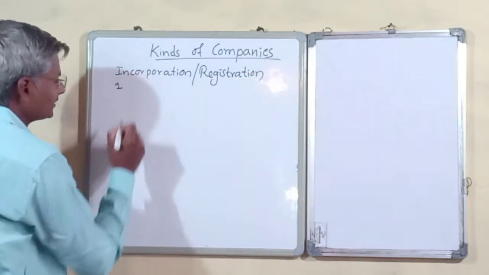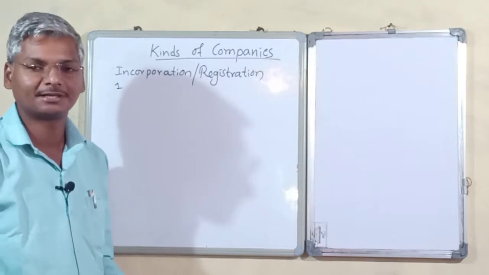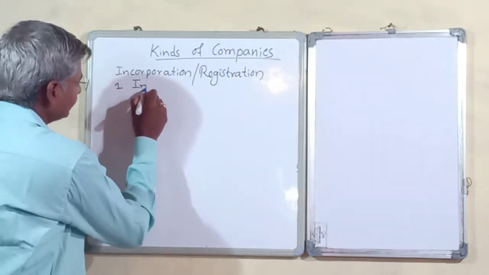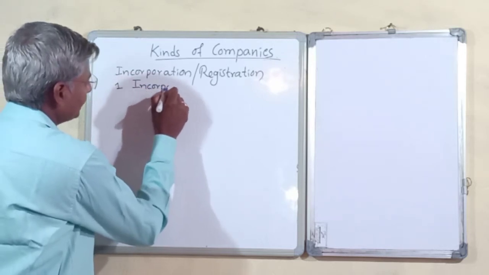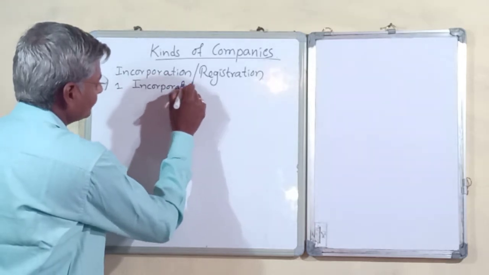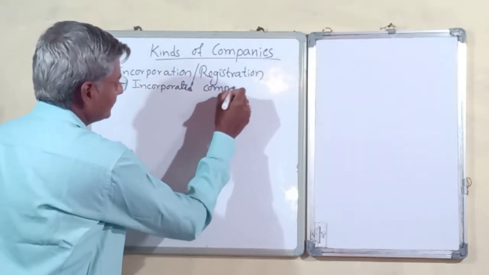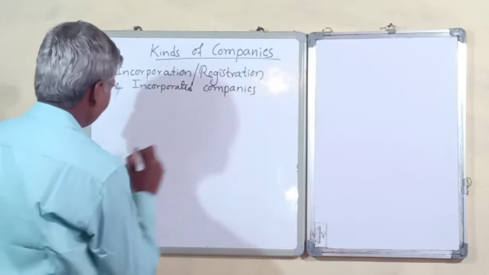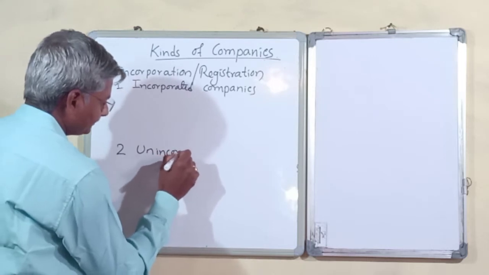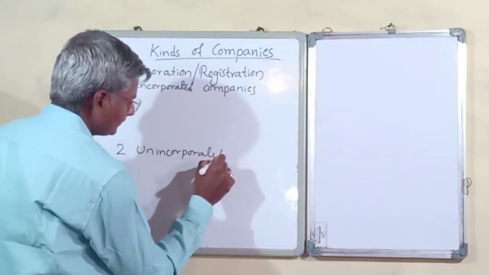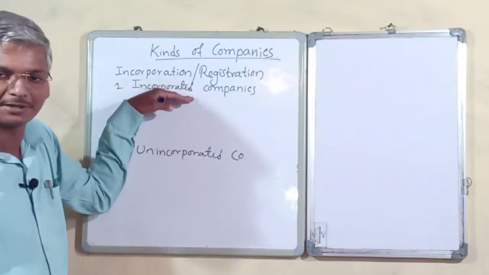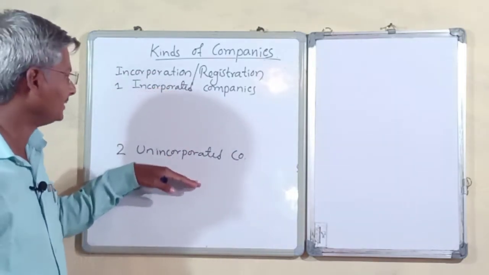Based on incorporation or registration, we have two categories of companies: the first may be incorporated companies, and the second category may be unincorporated companies. Incorporated companies and unincorporated companies.